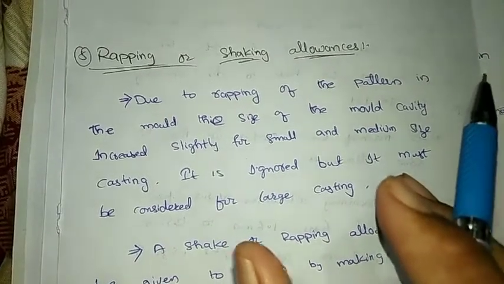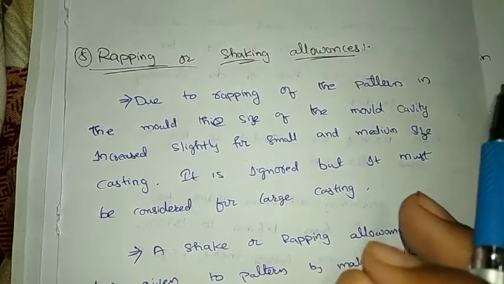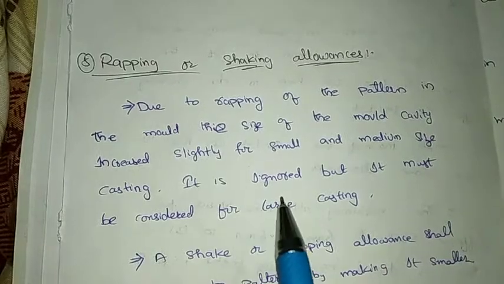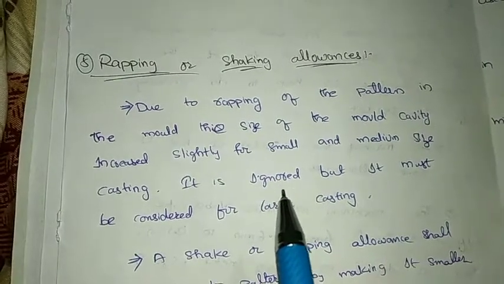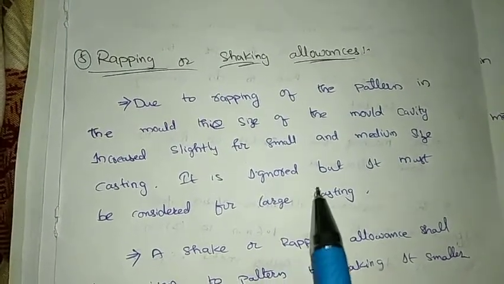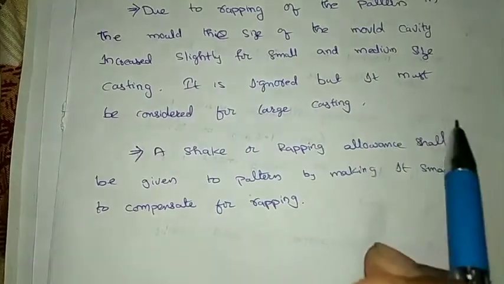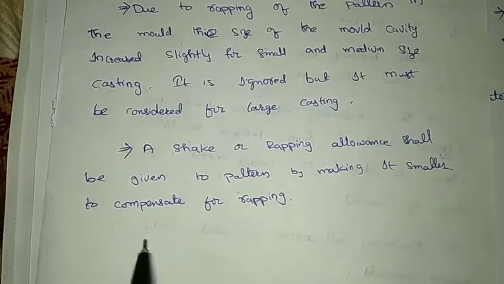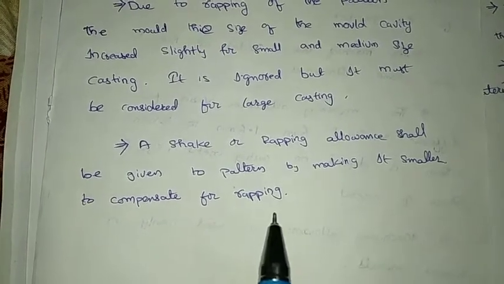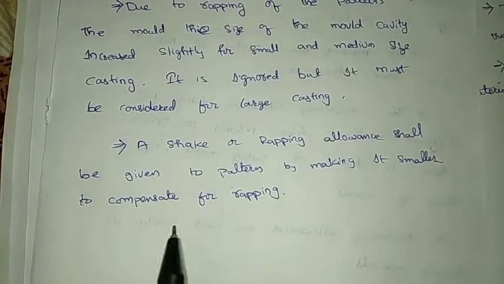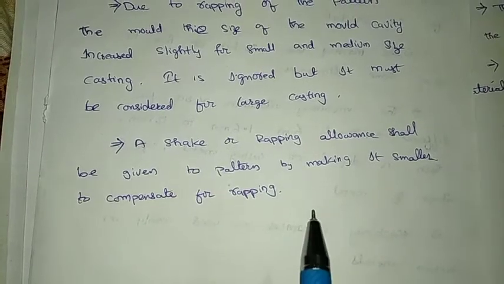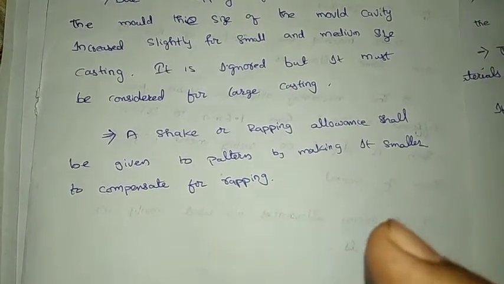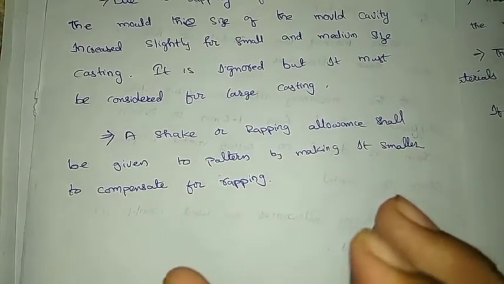While shaking, the pattern size slightly increases. This is known as shaking allowance. It is ignored in small casting, but it must be considered in large casting. A shake or warping allowance is given to the pattern by making it smaller to compensate for warping. If we make the product some mm smaller, then after shaking we will get the desired shape.